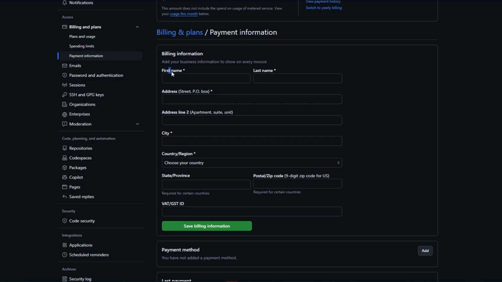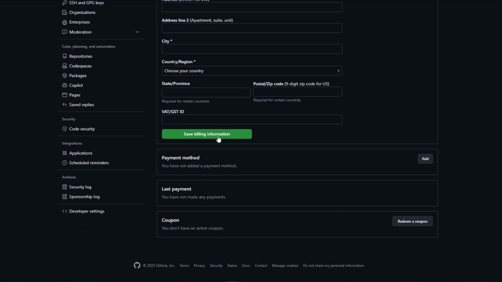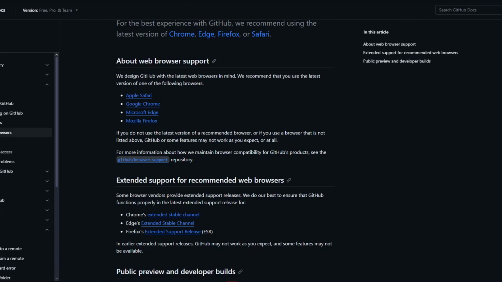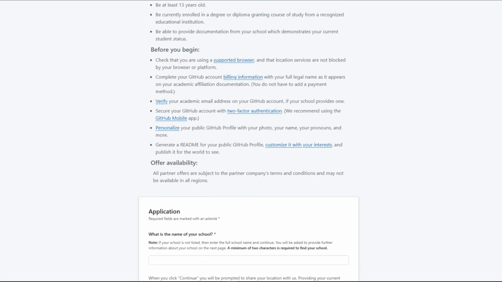Inside, you have your first name, address line 2, city, country, region, state, province, and lastly, you have the VAT, GST, IVA. From there, you simply want to click on Save Billing Information, and we can now head back to the application status right here. And right after that, we must verify the academic email address on our GitHub account if your school provides one.